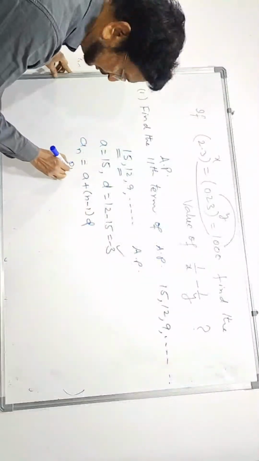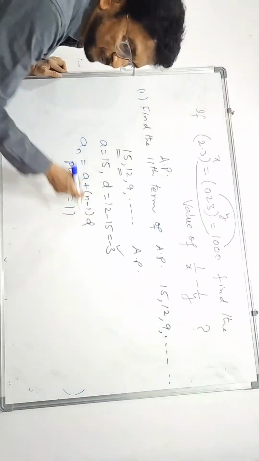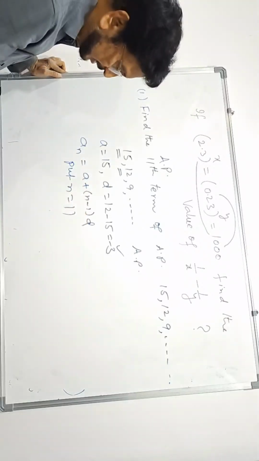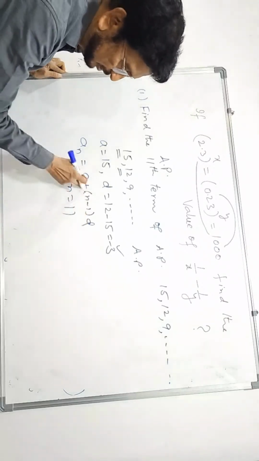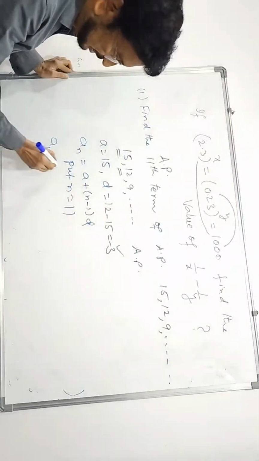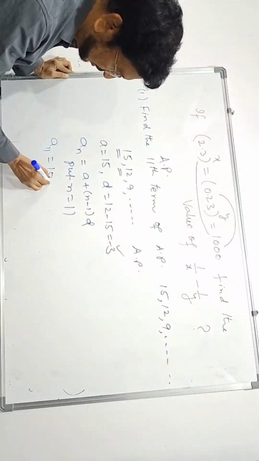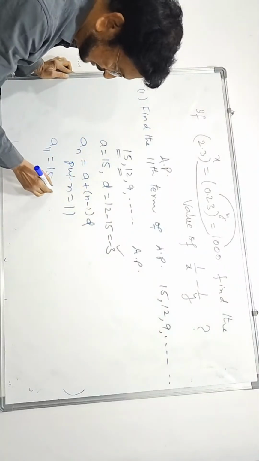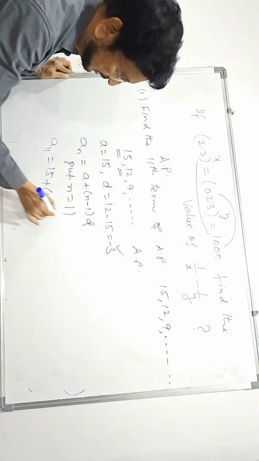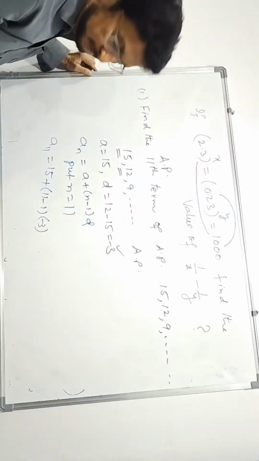He is asking to find the 11th term. Therefore, put n is equal to 11. A you know, D you know. You have to substitute A and D, and in addition put n is equal to 11 in this formula. Therefore, a11, the 11th term, is equal to 15 plus 11 minus 1, times D, which is minus 3. If a minus comes, put it in brackets.